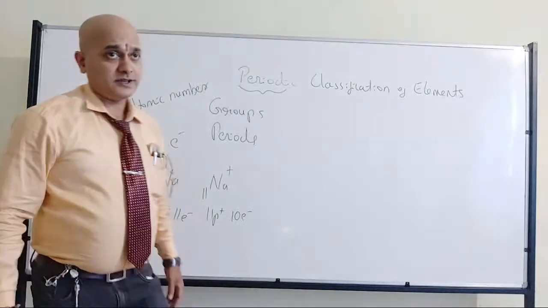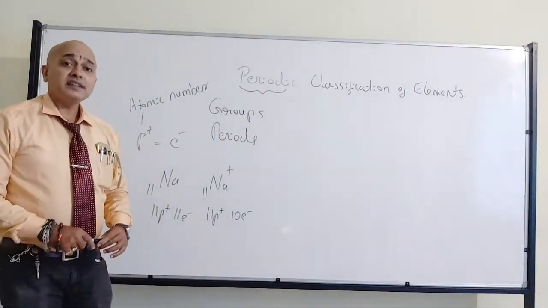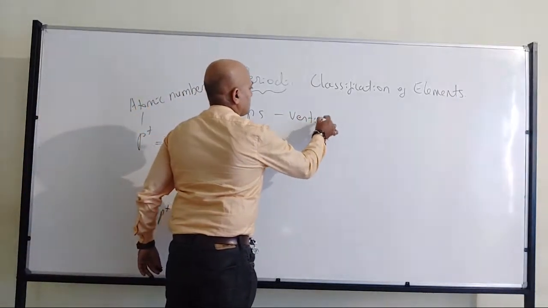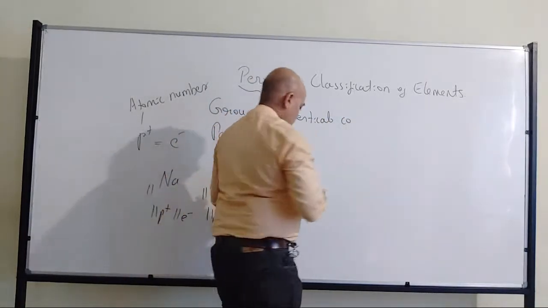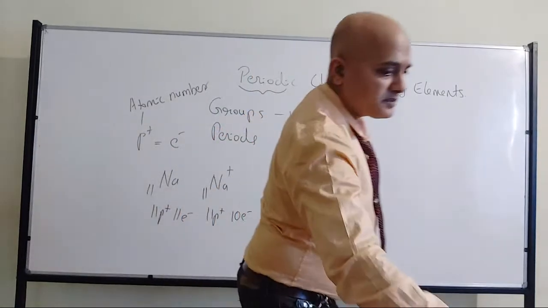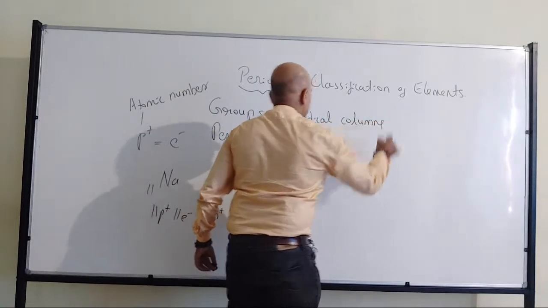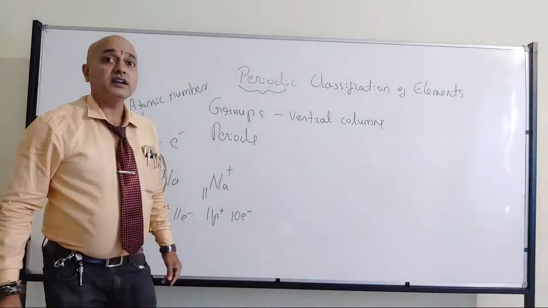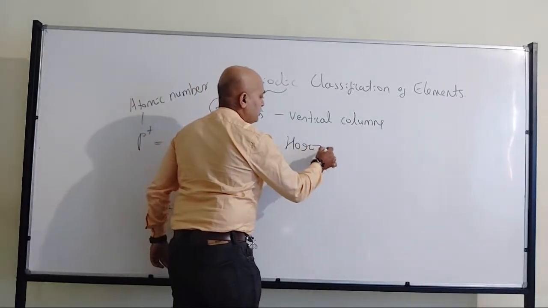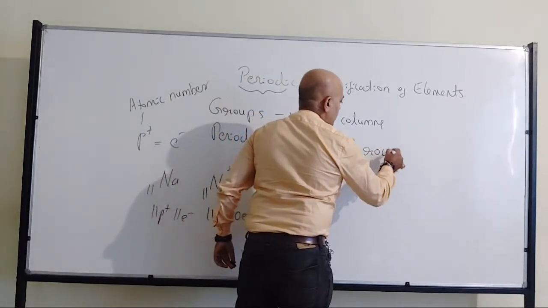Right? Now when it comes to groups, groups are nothing but vertical columns, which are found in the modern periodic table. Now when it comes to periods, they are nothing but horizontal rows.